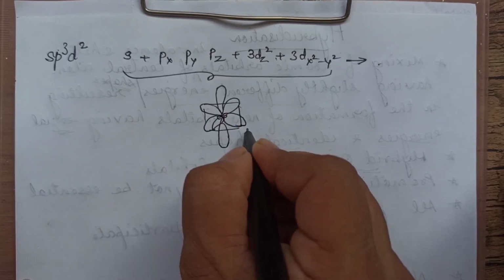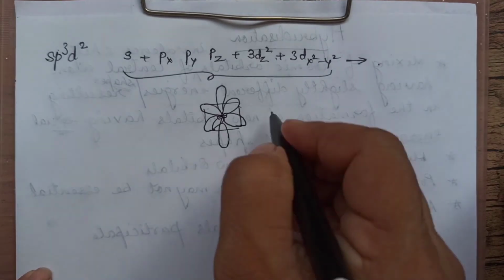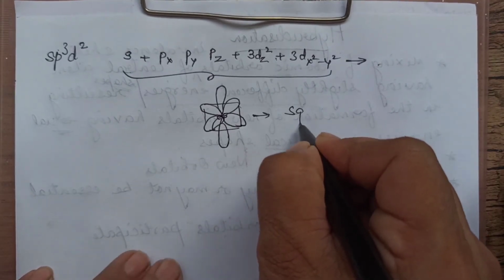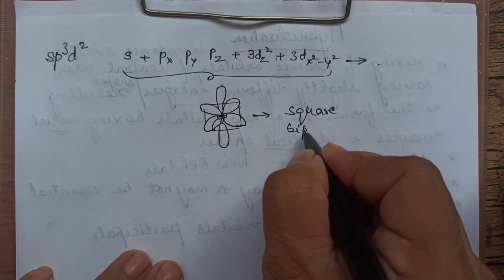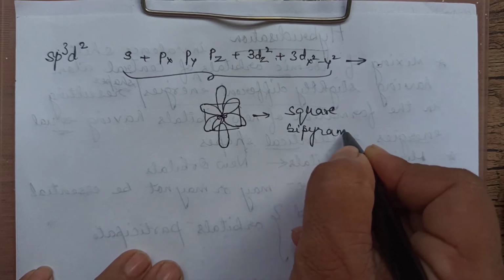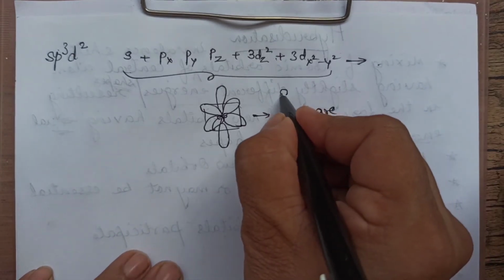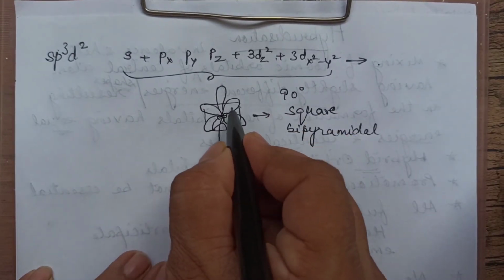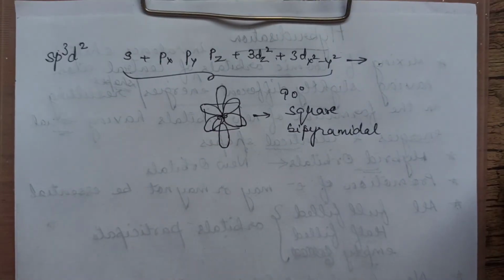It means 4 hybrid orbitals are arranged in the square manner, one above and one below the plane. This is called the square bipyramidal manner. And all angles are 90-degree. Let it be these angles here and one above and one below the plane. So all 6 angles are 90-degree angles in sp3d2.